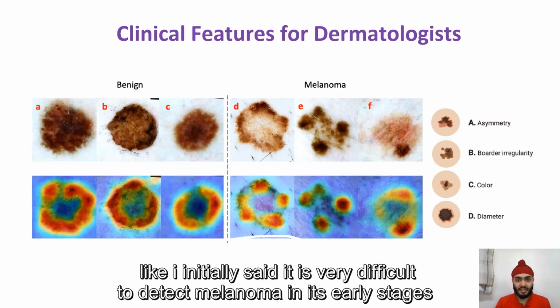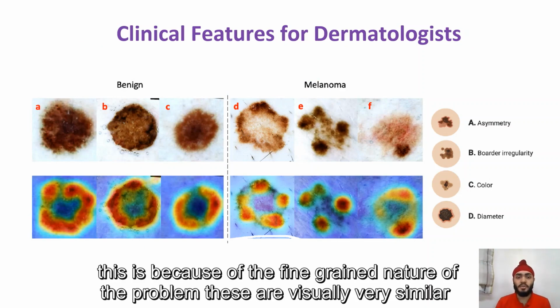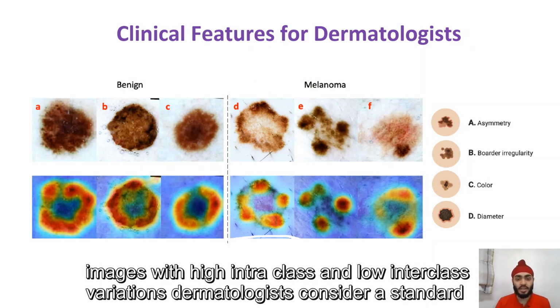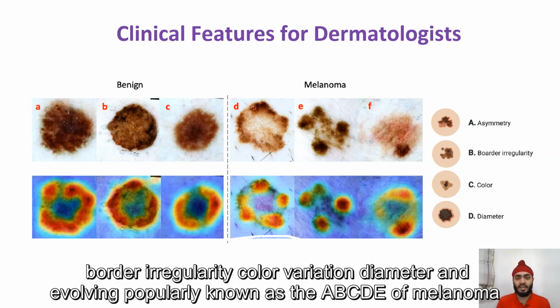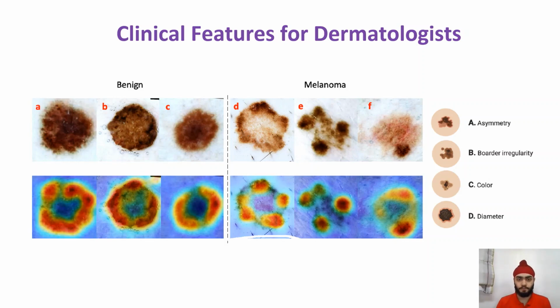Like I initially said, it is very difficult to detect melanoma in its early stages. This is because of the fine-grained nature of the problem. These are visually very similar images with high intra-class and low inter-class variations. Dermatologists consider a standard set of clinical features to detect and classify various skin lesions. These include asymmetry, border irregularity, color variation, diameter, and evolving, popularly known as the ABCDEs of melanoma.